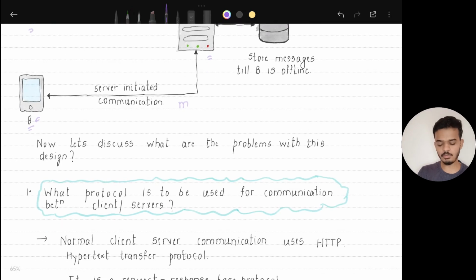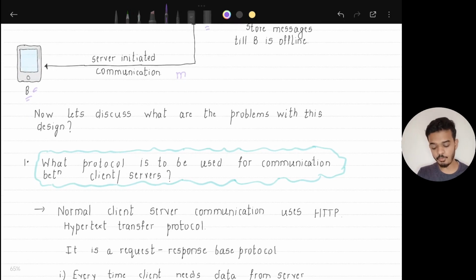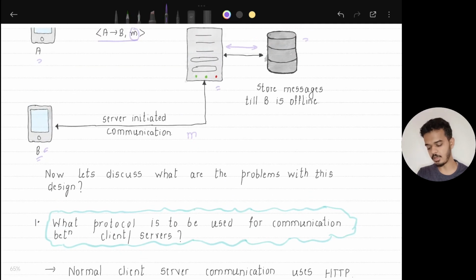The first thing that we need to consider for this particular design is what protocol should be used for communication between client and servers. Here A and B are our clients, and we have a server.